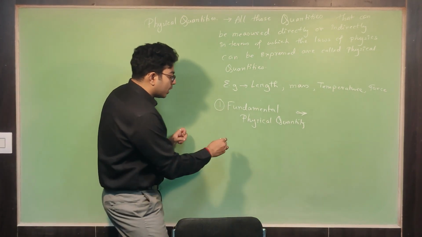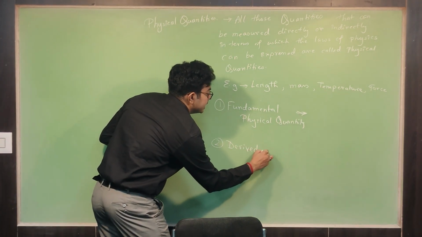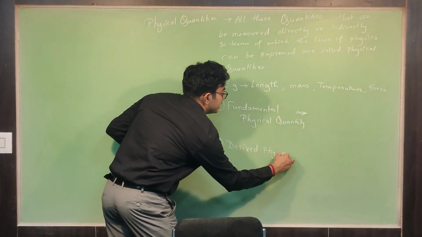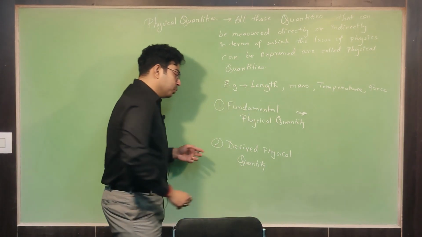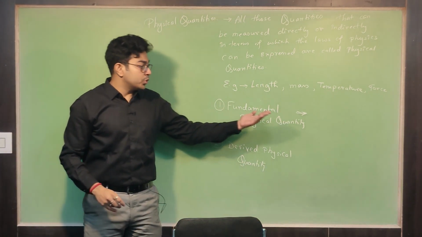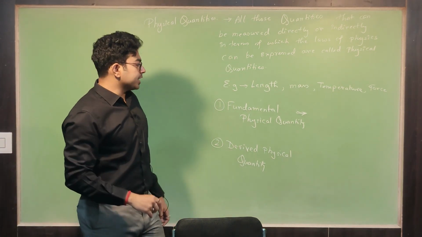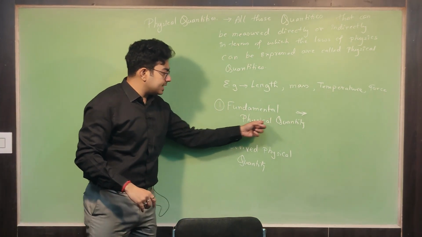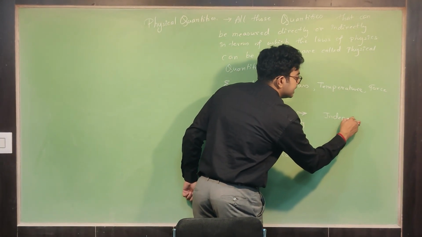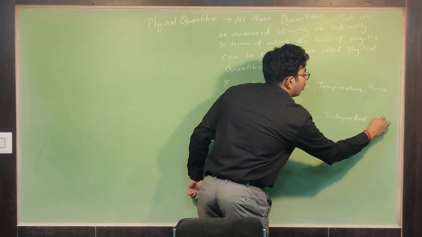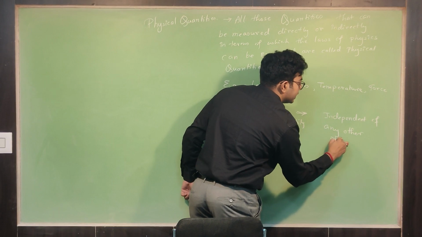And next, we have derived physical quantities. You can understand from the very word, derived physical quantity means anything that is derived. Fundamental physical quantities are independent of any other physical quantity.